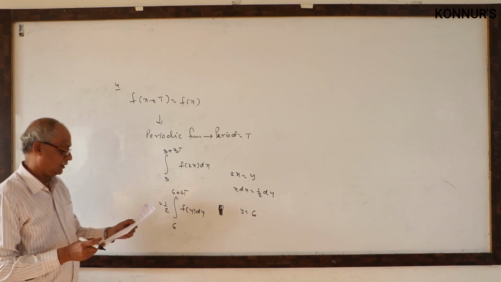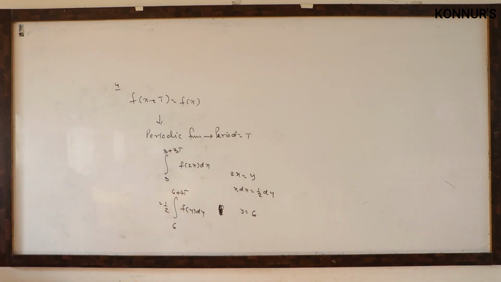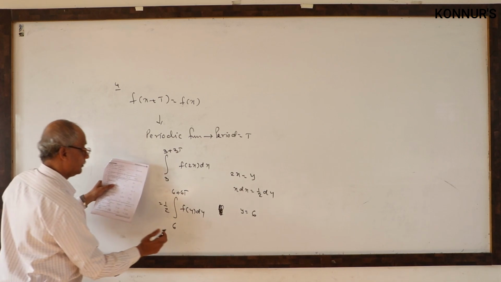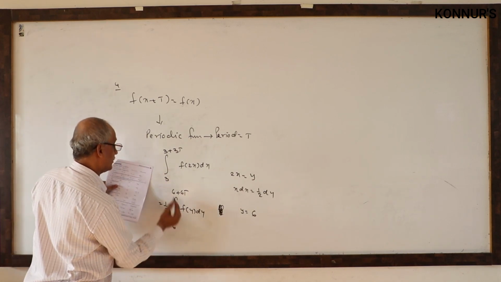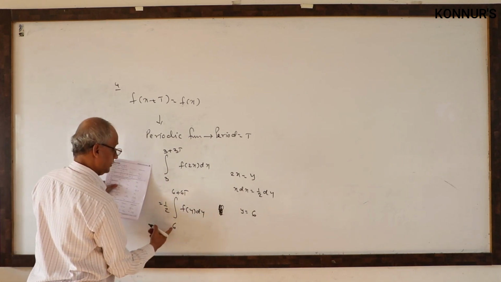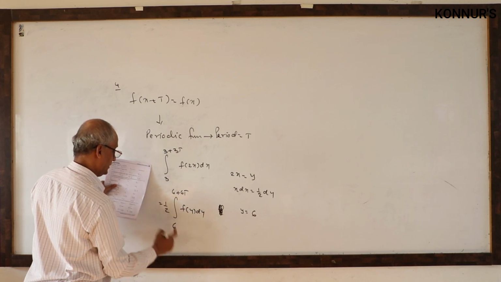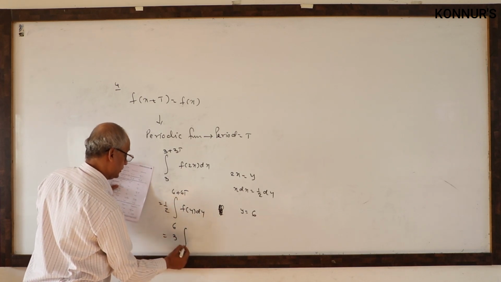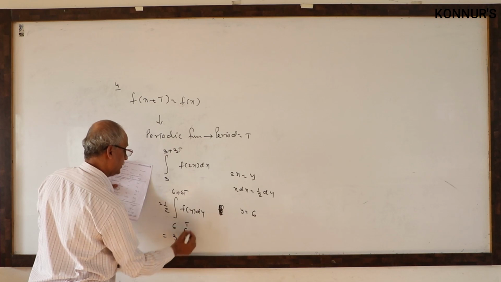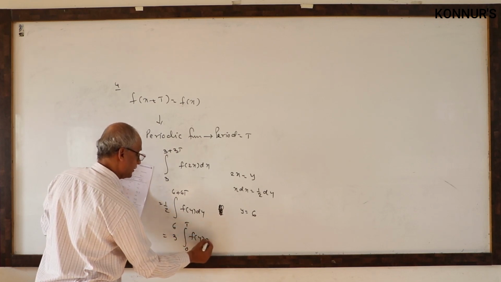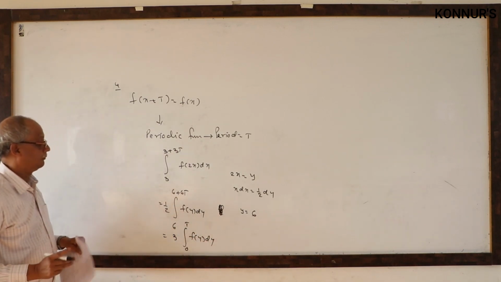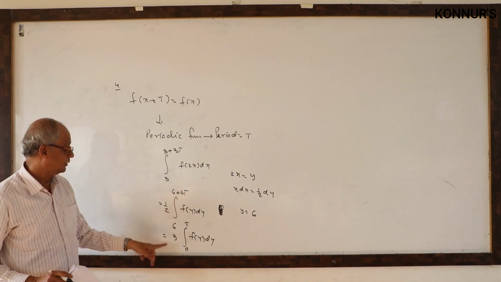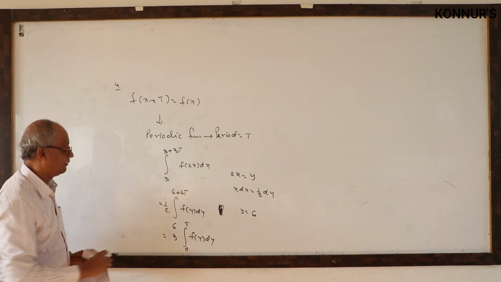Take this 6 outside: 1 by 2, 3 times integral from 0 to T of f of y dy. For a periodic function, 6 outside, 6 by 2, 3 times f of y dy.